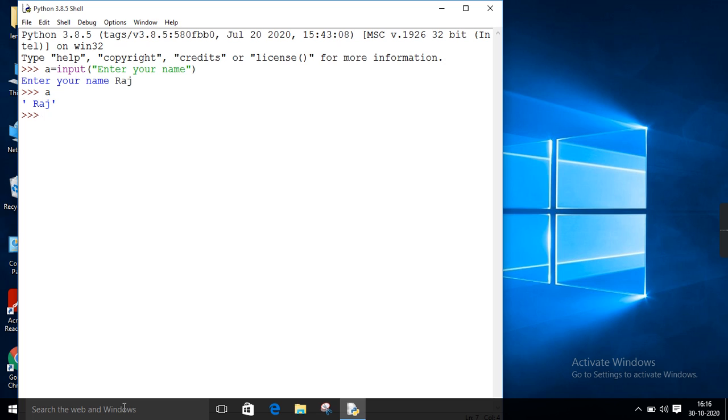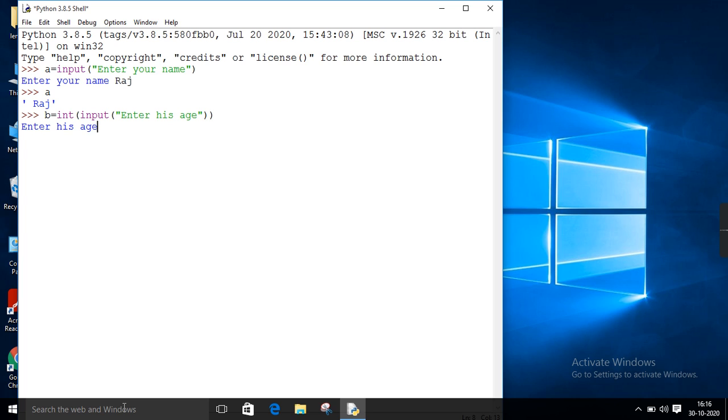If you want the input to be taken in the int data type, here is the way we can do it. Again, we will require a variable called b. I want the input in integer format, so I use a function called int. Again, you will have the input function. In this, I am asking the user to enter his age. Close the double quotes, the message is closed. Close the first round bracket for input, and the second round bracket for int.